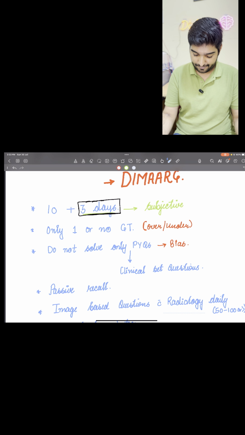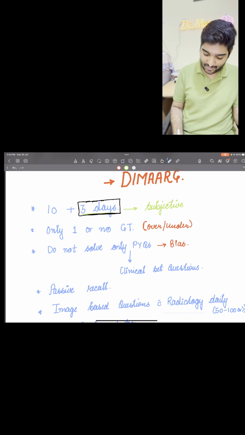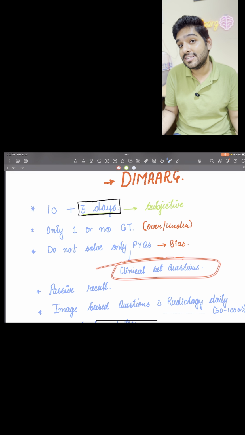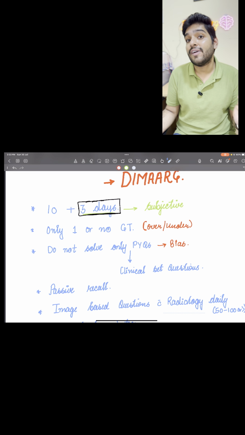Okay, so how are you going to remove this bias? No blinding, nothing. You have to do the clinical set questions. Clinical set questions, mixed bag questions, at least 50 to 100 questions daily you should solve at this point of time.